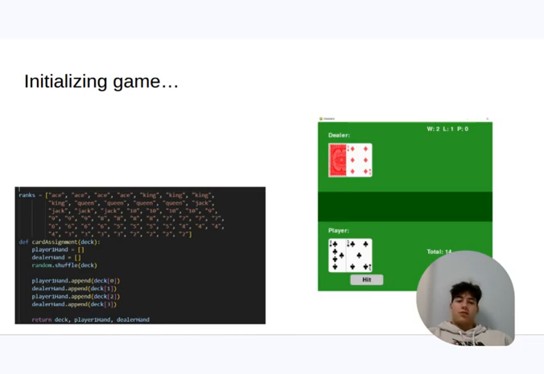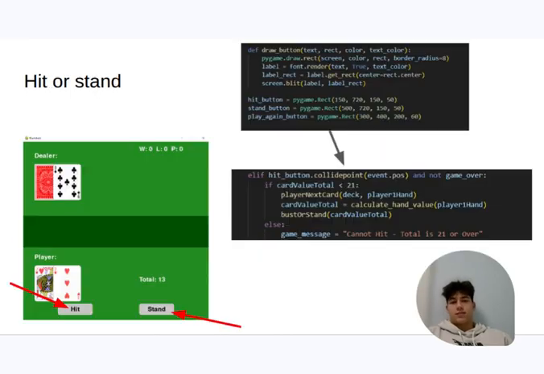When the game first starts, I build and shuffle a deck of cards. In the list, you can see that I do not include the suits since that is irrelevant in real blackjack rules, so I decided not to include it. I also deal two cards to the player and two to the dealer, making sure to abide by the real rules in blackjack. And in the image, you can see how the game looks when it is first initialized.